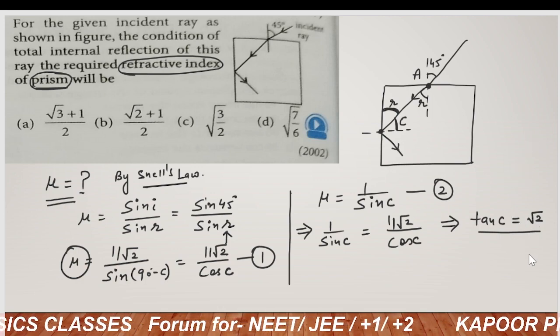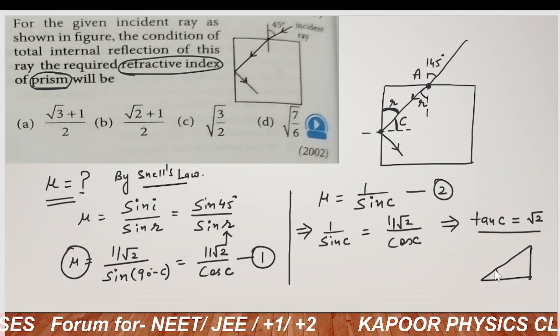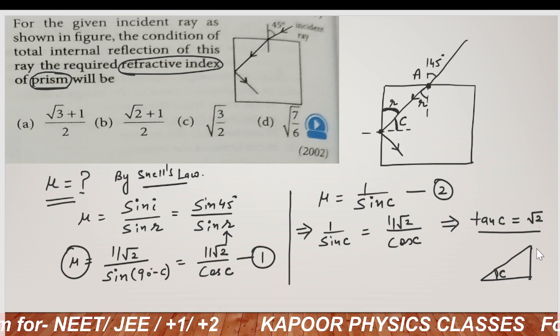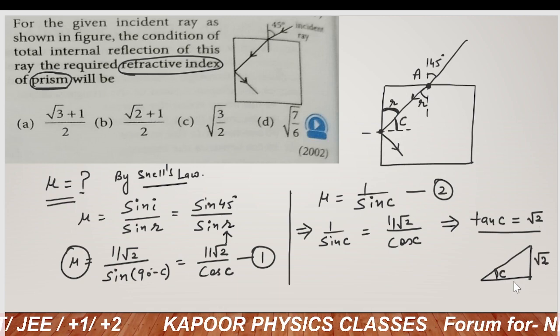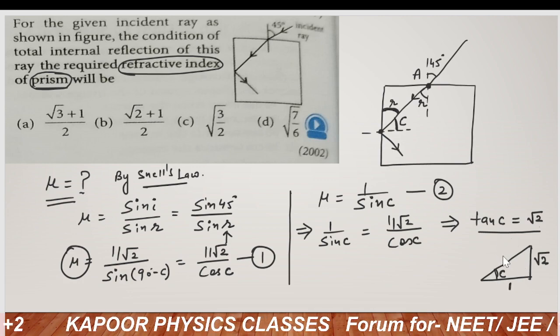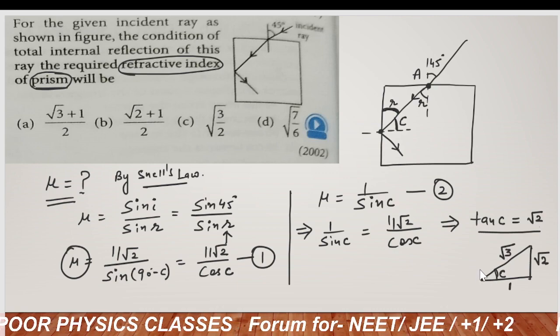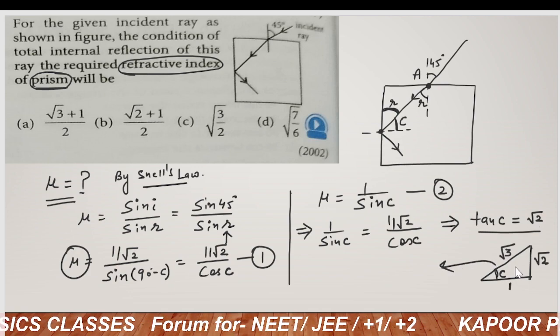Let us suppose this angle is C. So tan C will be equal to perpendicular upon base. So that will be √2, and in place of base you write 1. So by Pythagoras theorem the hypotenuse will become √3.